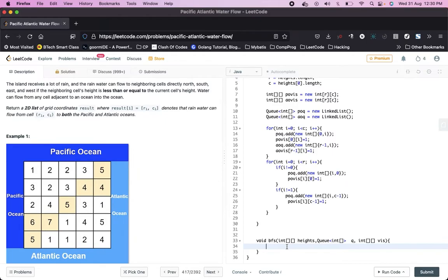Now what we can do, while q is not empty, right? Q dot is empty.